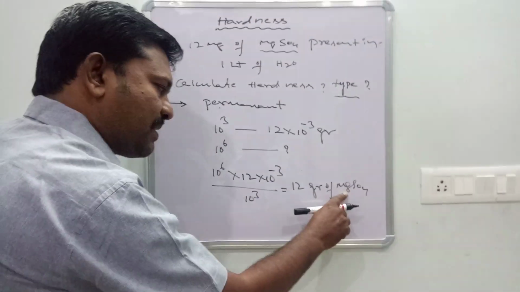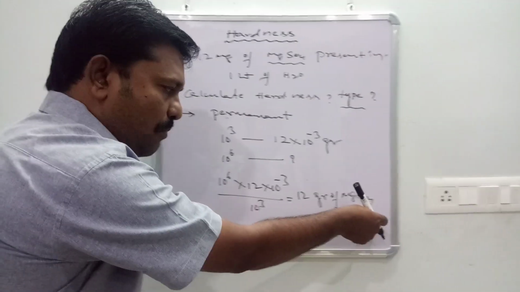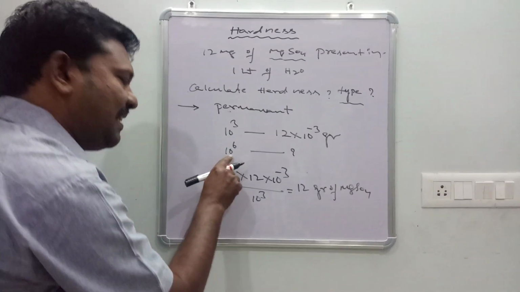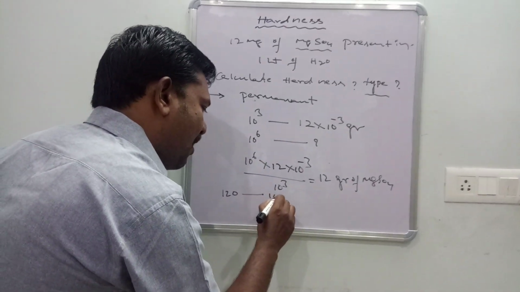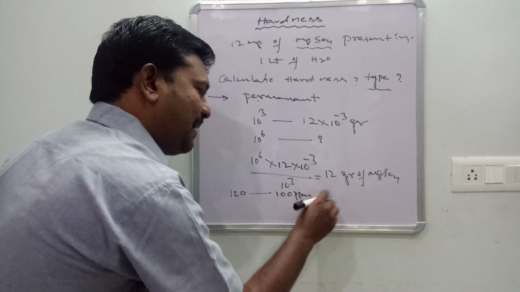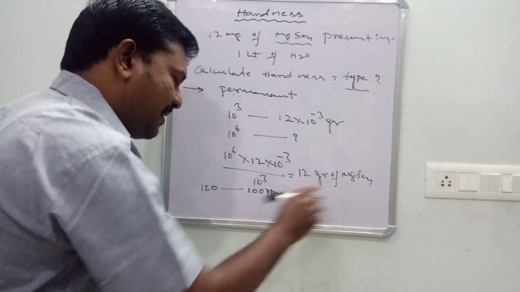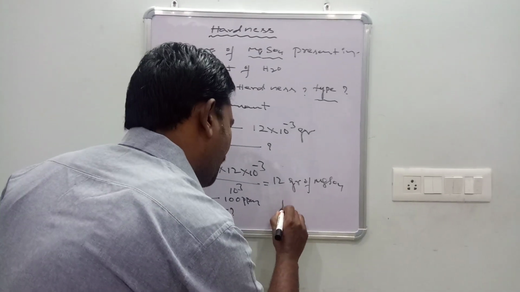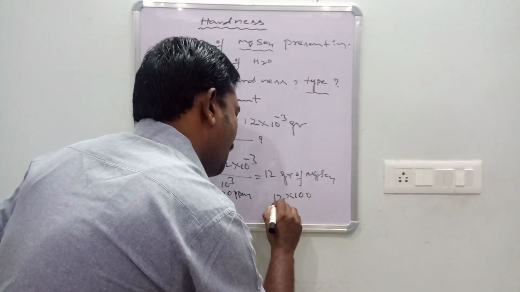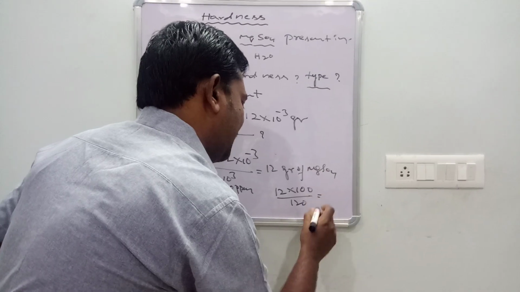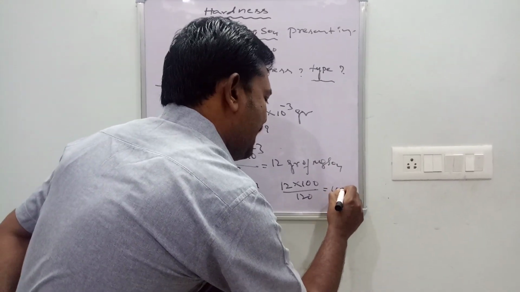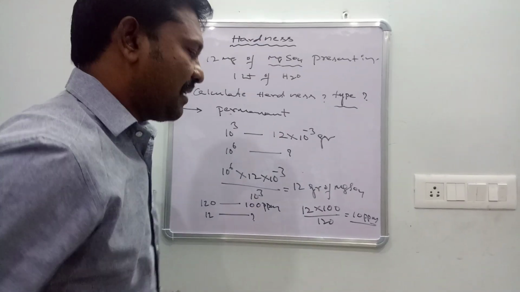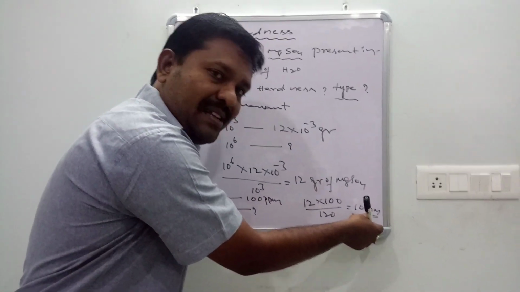Clear? Already I told in point number 3: 1 mole of magnesium sulfate means 120. If 120 is present in 10 power 6, then its hardness is 100 ppm. But in our calculation, the weight of magnesium sulfate is 12. Then what about the hardness? It becomes 12 into 100 by 120, that is equal to 10 ppm. Then the hardness of the sample water is 10 ppm, which is the right answer.